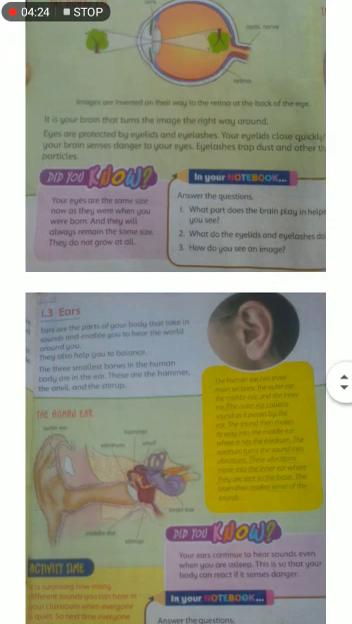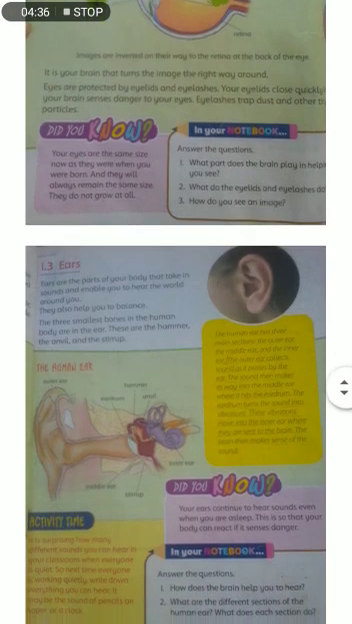Now we can discuss what is the lens. The lens is made up of a transparent jelly-like substance and the optic nerve is located at the back of the eye. These are the 3 main parts of the eye that help us to see the things around us. Now it is your brain that turns the image the right way around, and eyes are protected by eyelids and eyelashes. So your eyelids and eyelashes help you to protect the eyes. The eyelid closes quickly when your brain senses danger to your eyes. Lashes trap dust and other tiny particles.